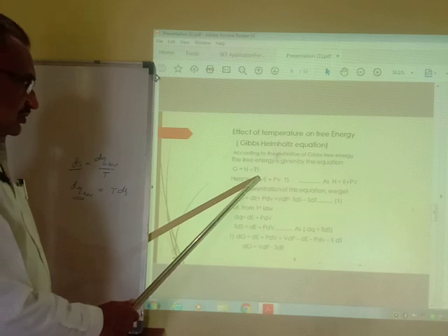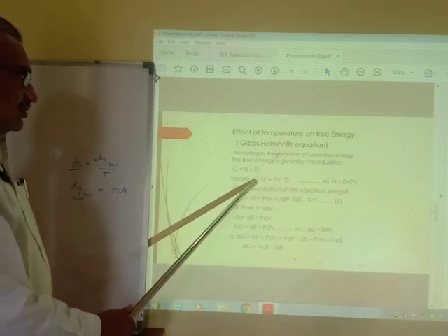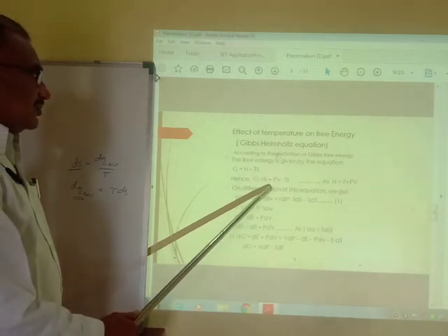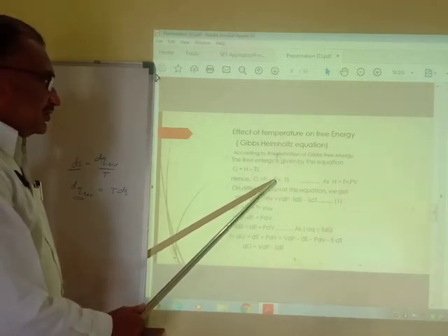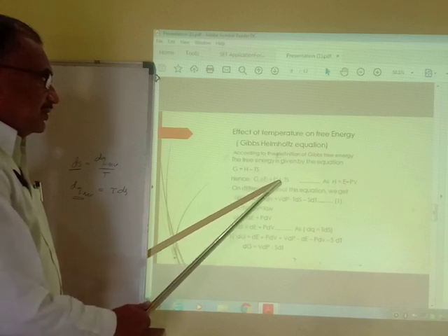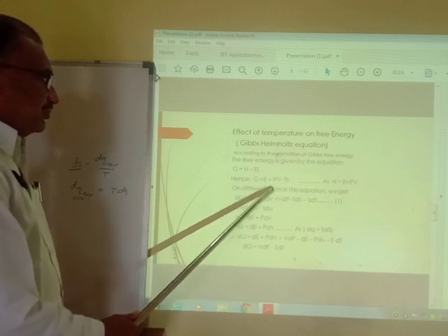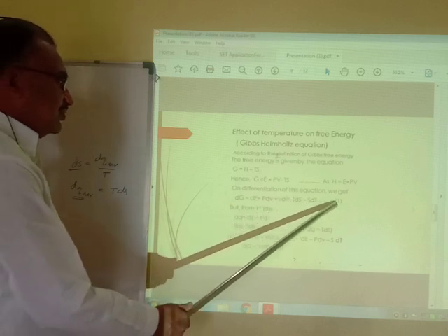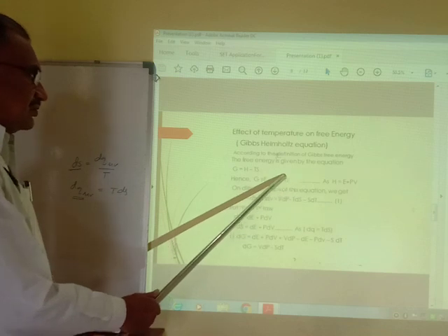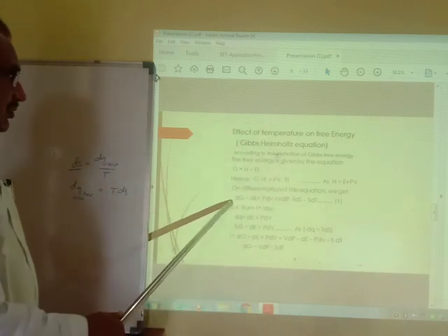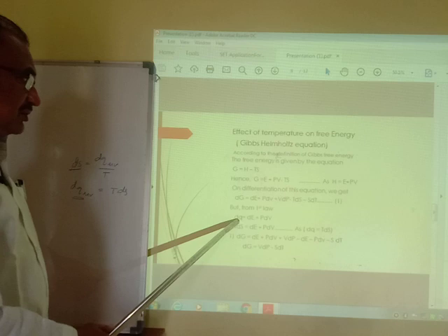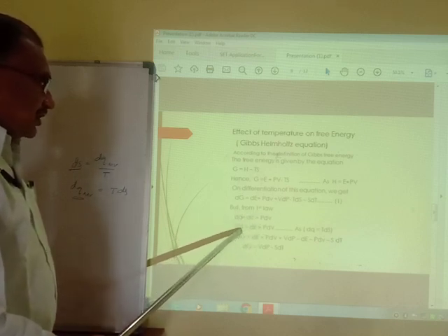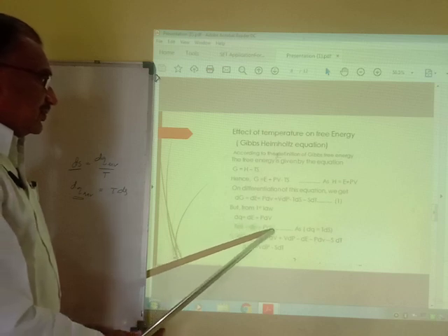We differentiate these equations partially, and on differentiating we get dG is equal to dE plus PdV plus VdP minus TdS minus SdT. This is equation number 1. But from the first law of thermodynamics, we know that dQ is equal to dE plus PdV, or dQ is equal to TdS, and therefore TdS is equal to dE plus PdV.